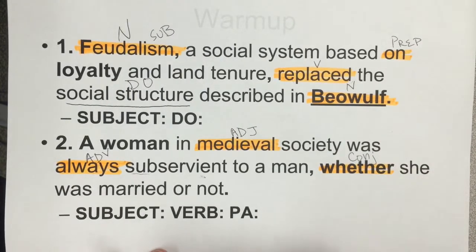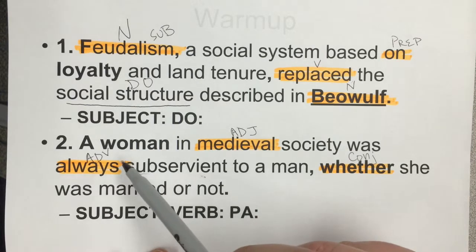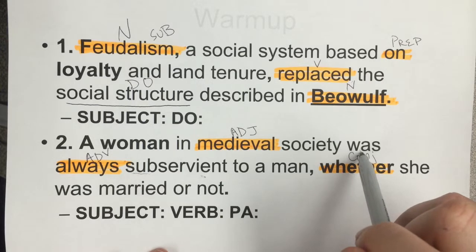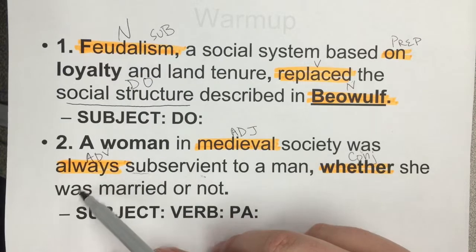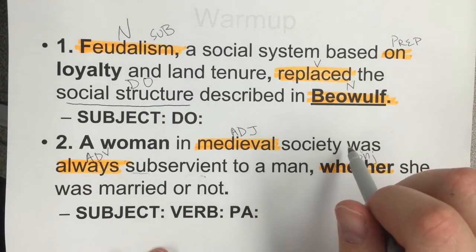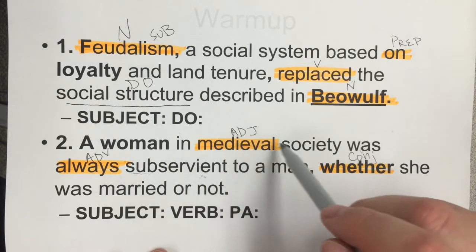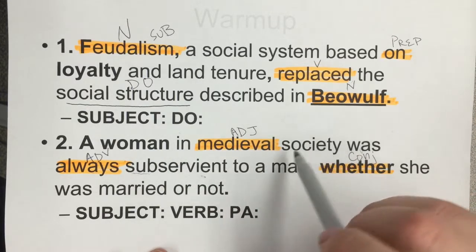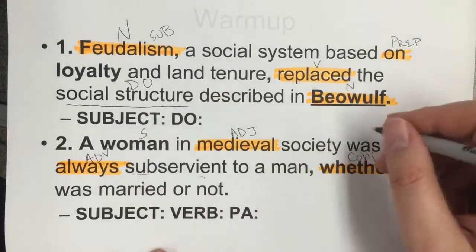Finally, we have this last part where we have to look at subject, verb, and predicate adjective. So the verb here we have was, and we also have this verb down here, another was. And the subject of this was is a woman. You have to kind of ignore this prepositional phrase right here. The prepositional phrase can never be a part of the sentence's subject. So a woman here is our subject.